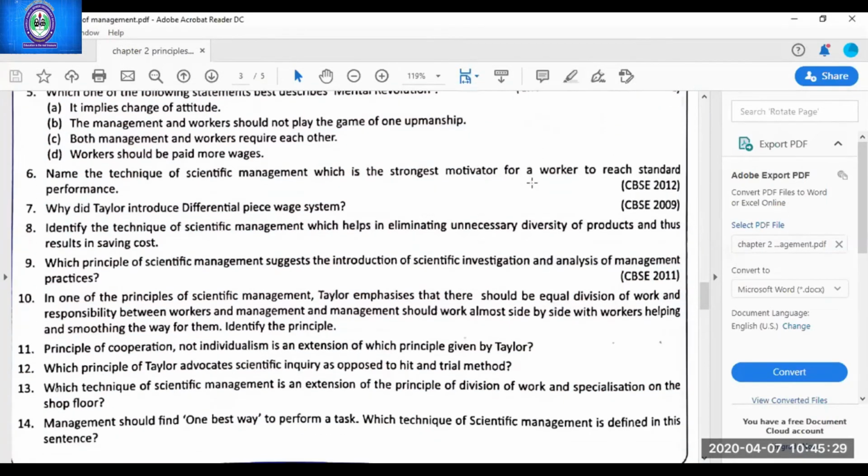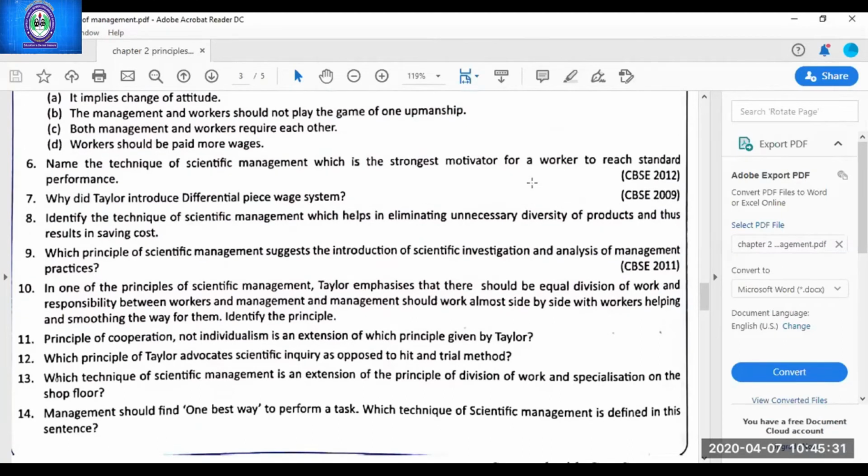Next, start reading, Shubhangi. Identify the technique of scientific management which helps in eliminating unnecessary diversity of products and thus results in saving cost. Yes, simplification. Only simplification, not standardization, will be used here because this technique focuses only on eliminating unnecessary diversity of product. Next.